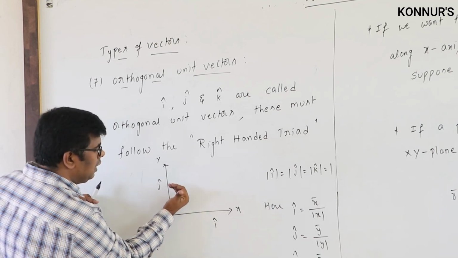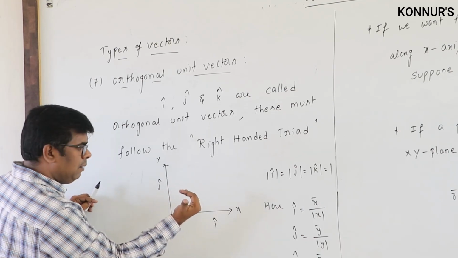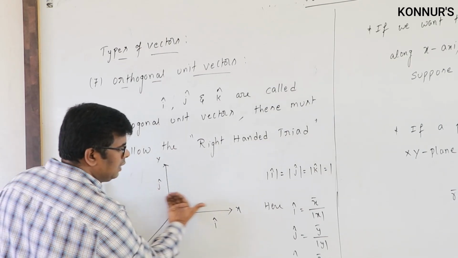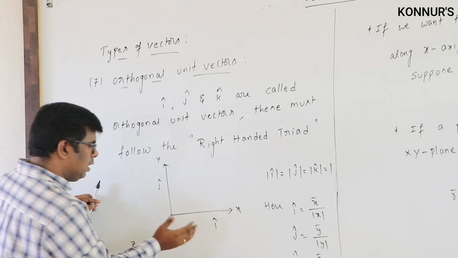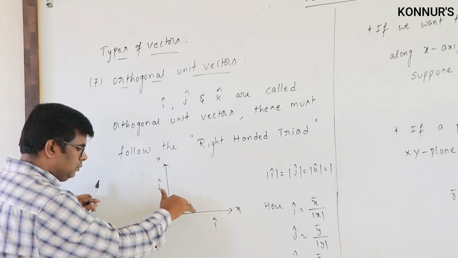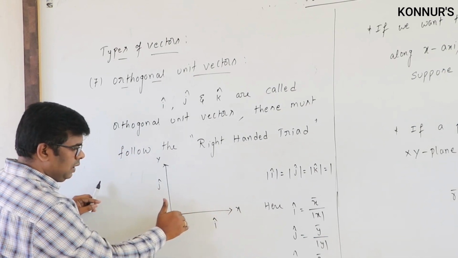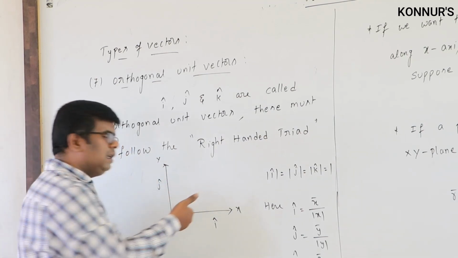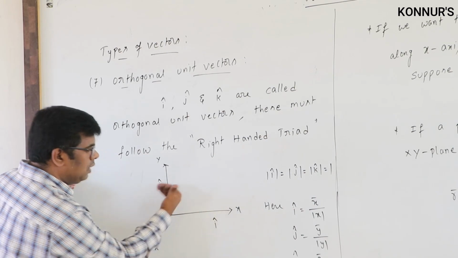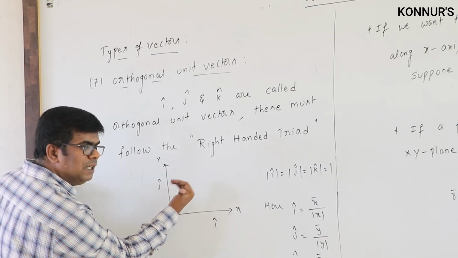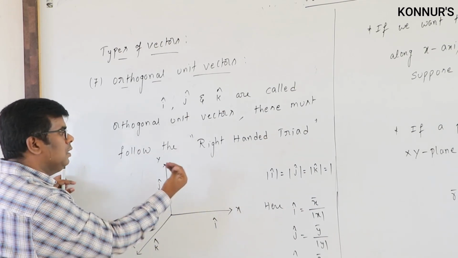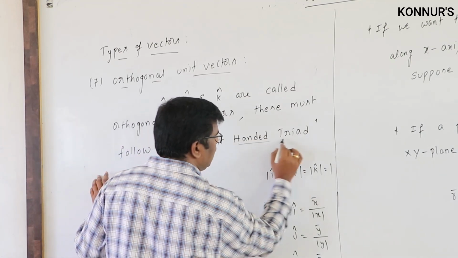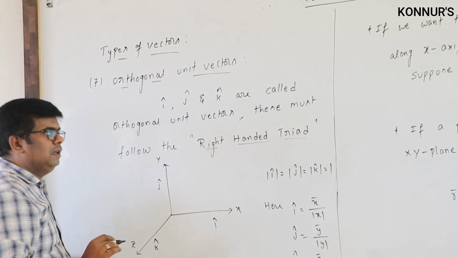I to j gives the k cap; from j to k, you get the I cap; and from I to k, you get the j cap. If you curl the right hand from one vector to another, the thumb should indicate the third vector. Those following that are following the right-handed triad.